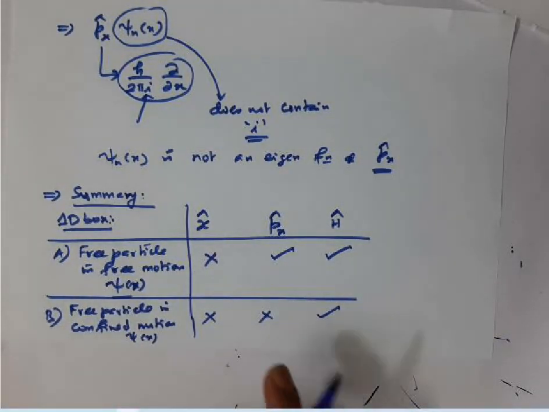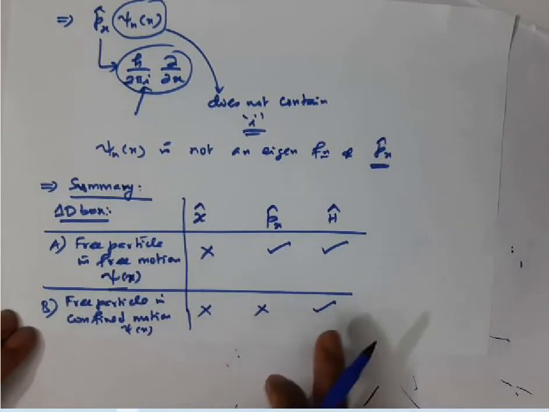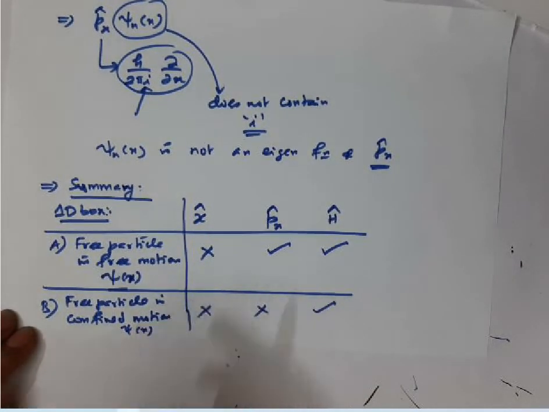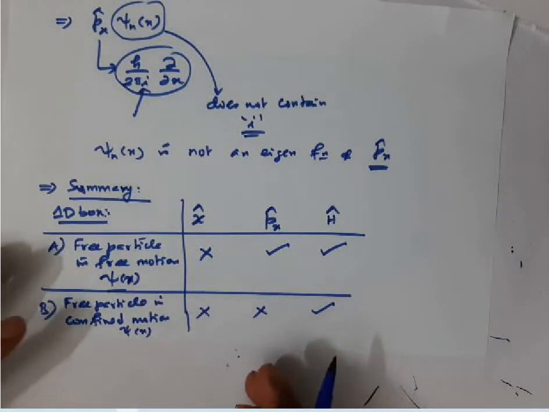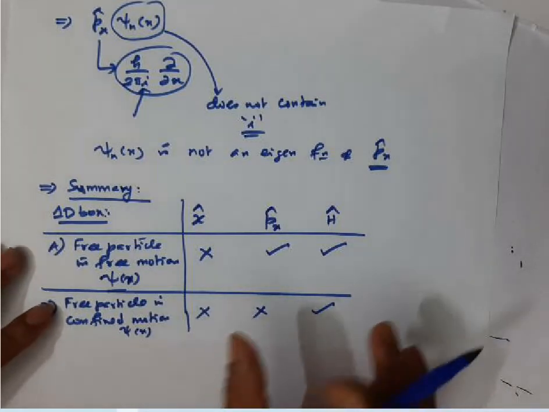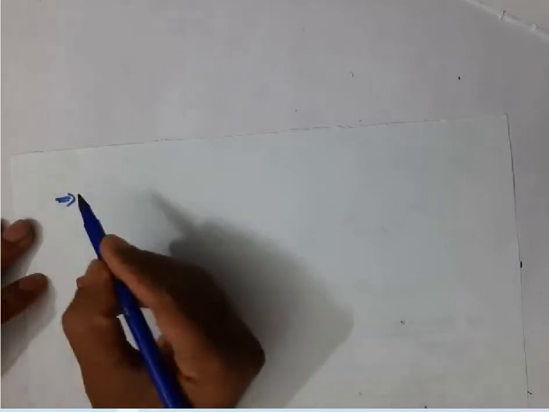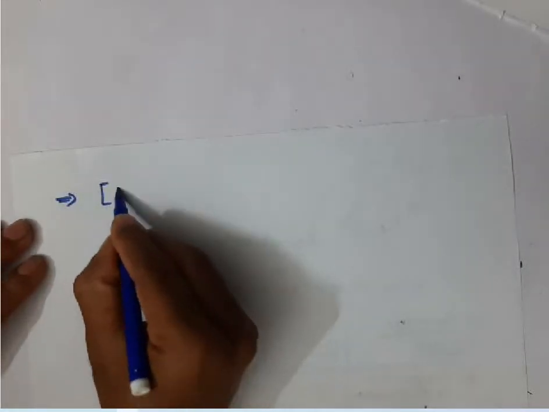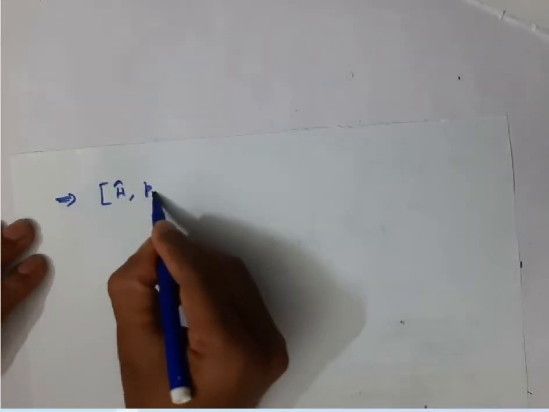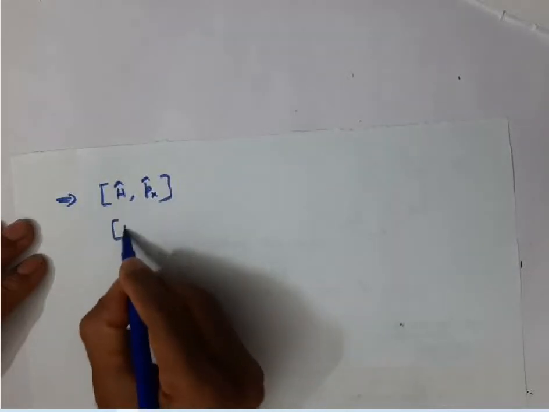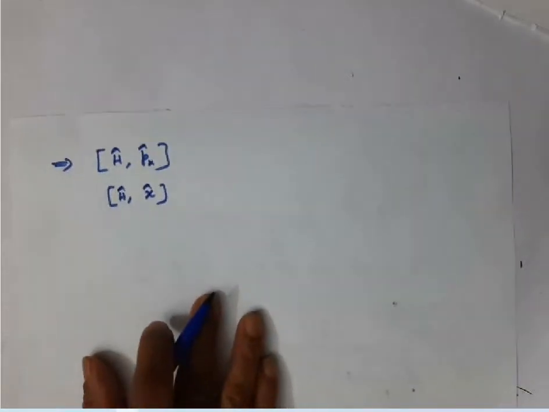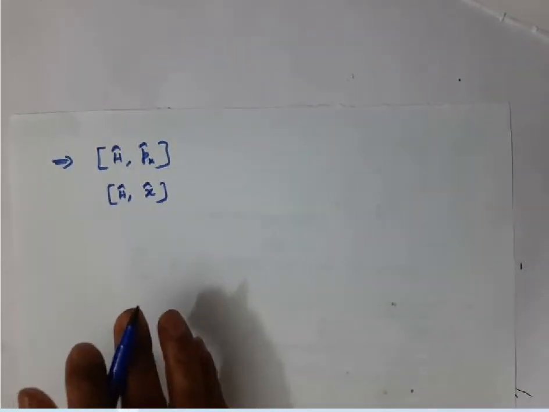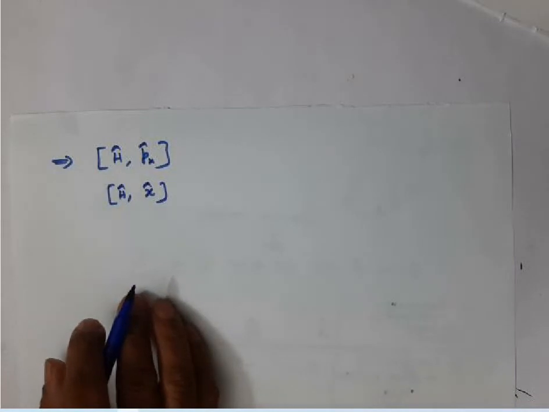Listen, what does this imply? Since the eigenfunctions of the Hamiltonian operator are not the eigenfunctions of the position operator, what does this indicate? It indicates that inside the box, the Hamiltonian operator and the position operator, similarly the momentum operator, do they commute or not?